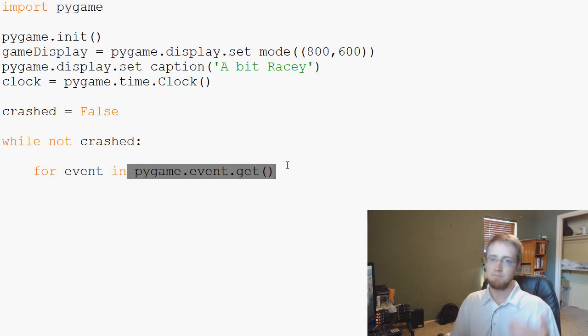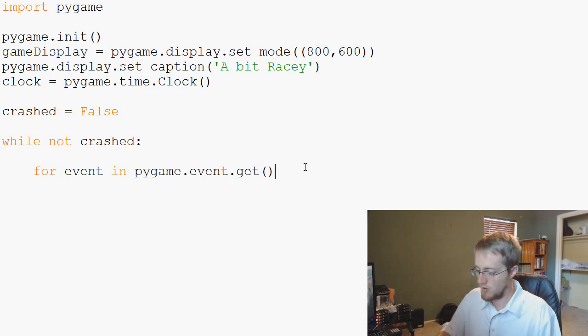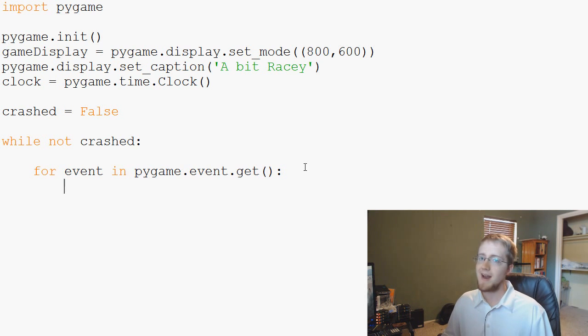And this is a list of events per frame per second, right? Generally only one thing's actually going to happen, but you might have someone moving a mouse and clicking at the same time, especially in something like a first-person shooter. But generally it's probably only going to be one event, at least for our game. For event in pygame.event.get, what do we want to do? Well, for now, the only thing we're going to ask is if the user wants to quit. We're not going to force them to keep playing the game forever.